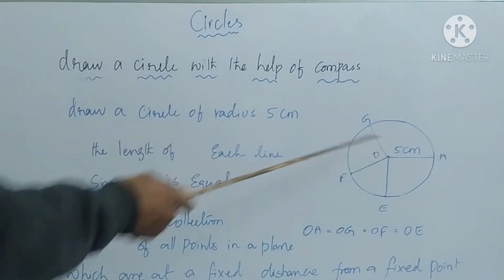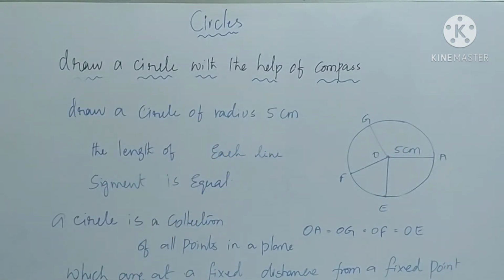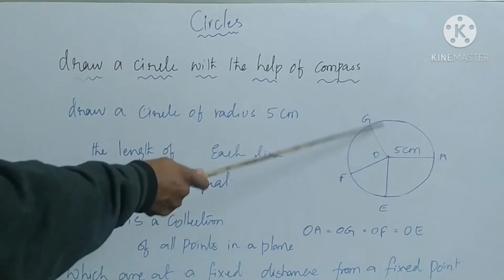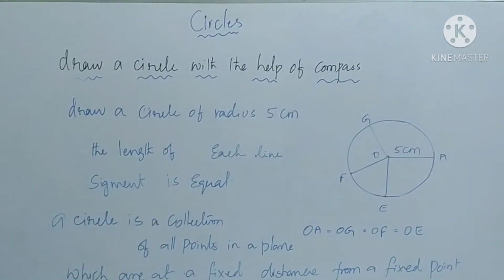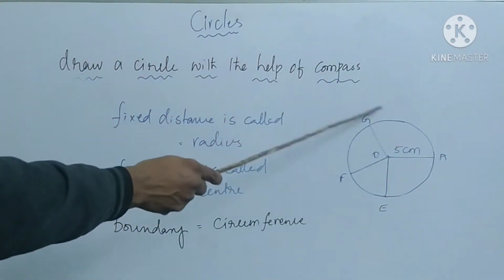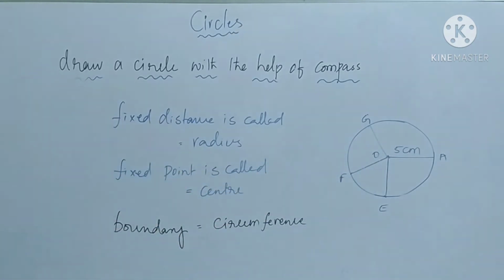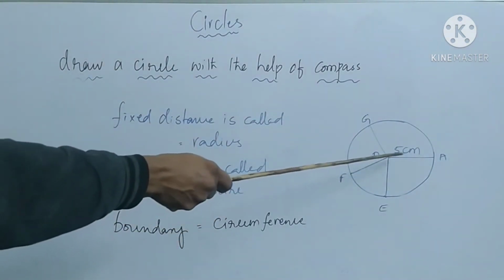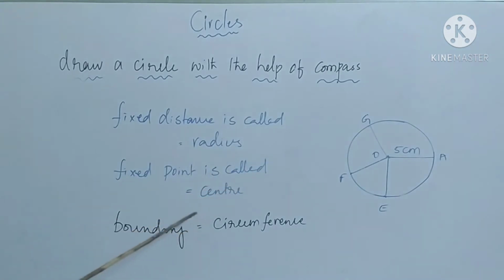So this fixed point is called the center of the circle. These fixed distances OG, OF, OE and OA are called the radius of the circle.